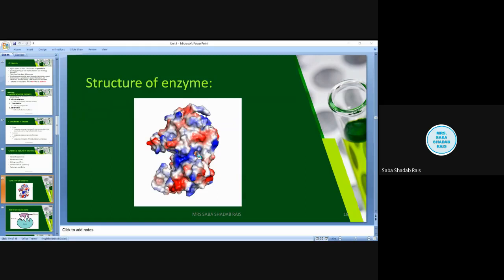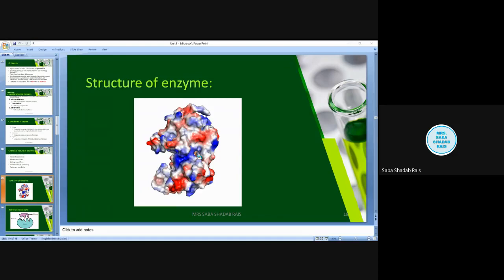We all did the practical, right? Protein precipitation in our SY. We saw that for the precipitation of protein, we used alcohol. In the same way, if you heat the protein, or use a strong acid, an alkali, or other reagents like TCA, you can precipitate it.